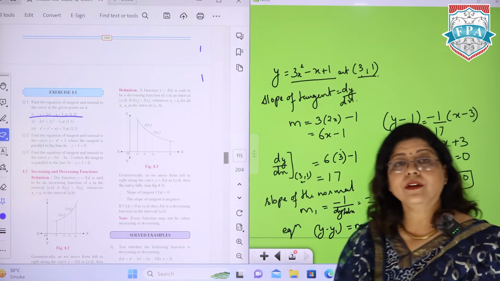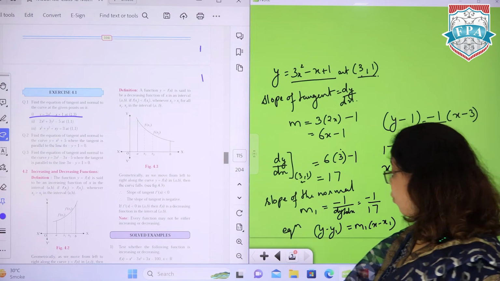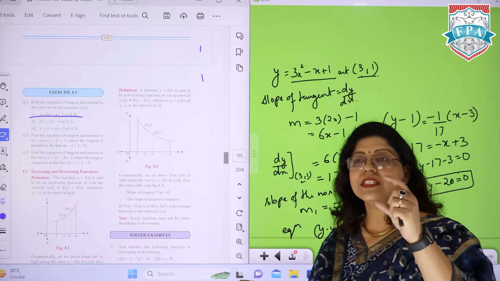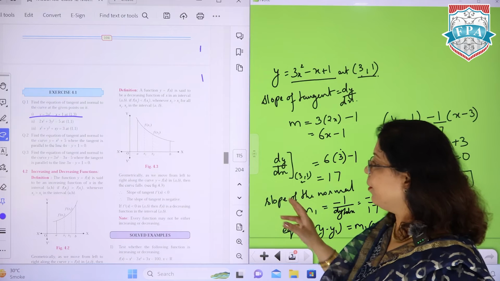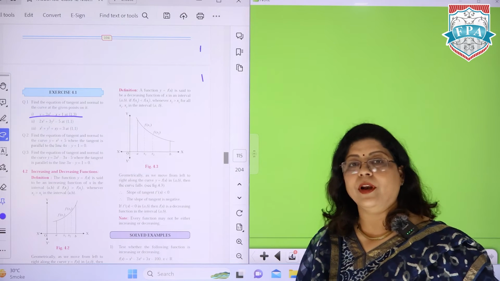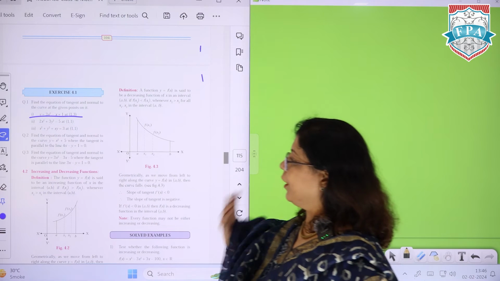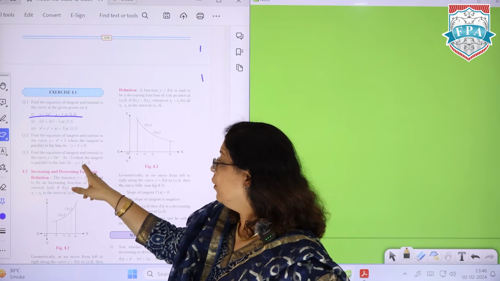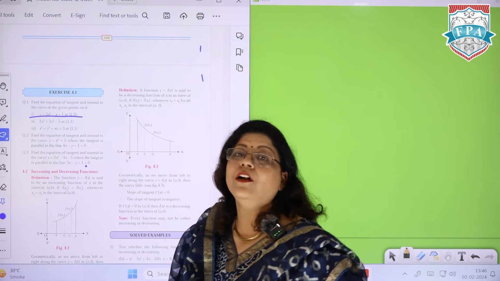Fine? Simple? So if you understand the concept of equation of a line as well as the basic derivative functions, you will be able to easily get the equation of tangent and normal. एक और क्वेश्चन यहाँ पे मैं देख रही हूँ, क्वेश्चन नंबर 3. Find the equation of tangent and normal to the curve where the tangent is parallel to the given line.